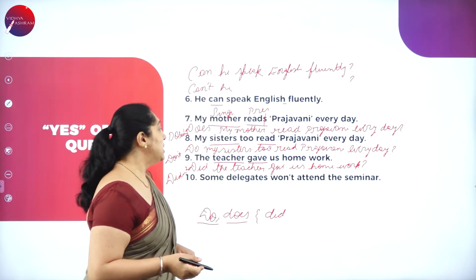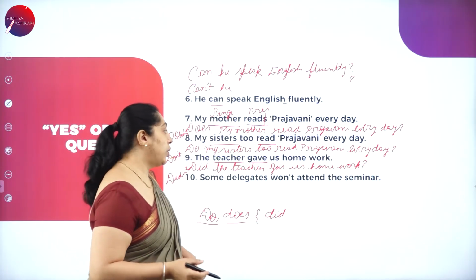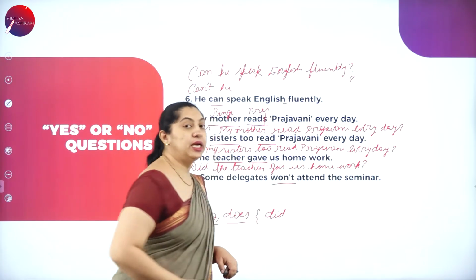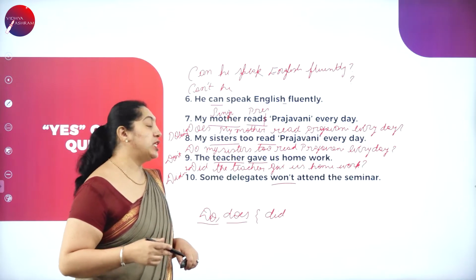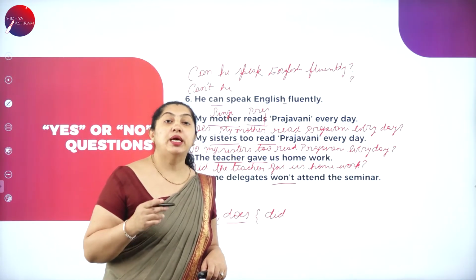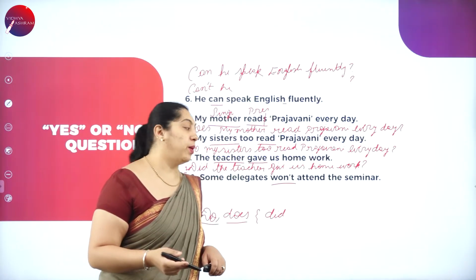The next one, some delegates won't attend the seminar. So here in this sentence, already the sentence is in the negative, that is in the no form. Won't will be replaced with will. Always remember, will is also an auxiliary verb.